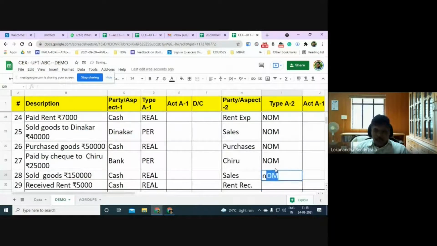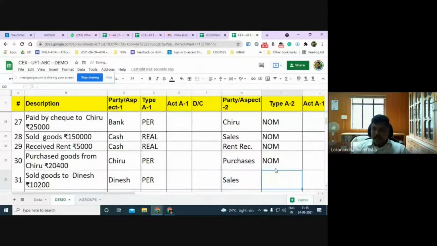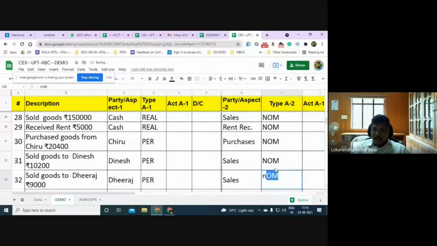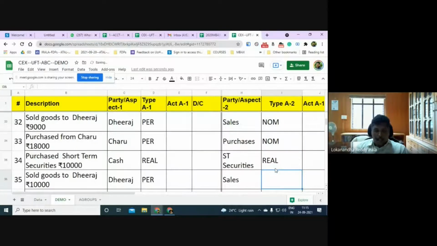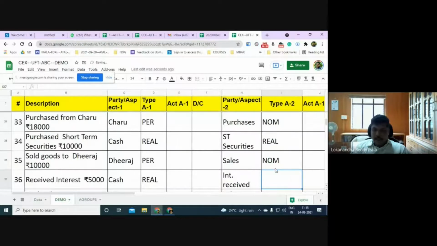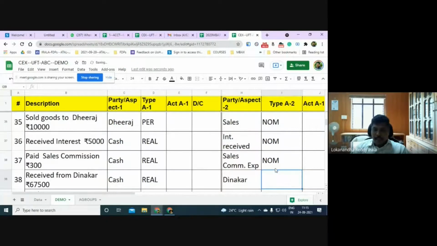Sales is nominal. Rent received is also nominal. Purchases is nominal. Sales is nominal. Purchases nominal. Short-term securities real because this is an asset. Sales nominal. Interest received nominal. Sales commission expenditure nominal.